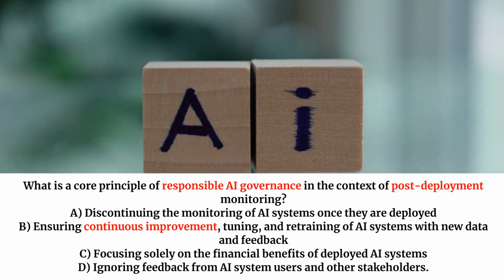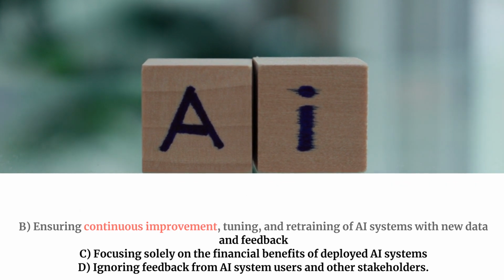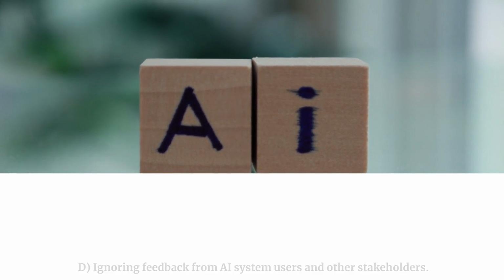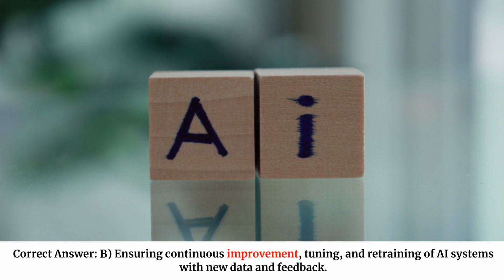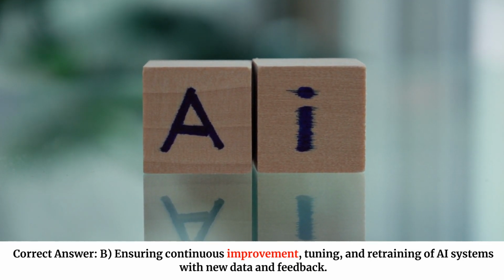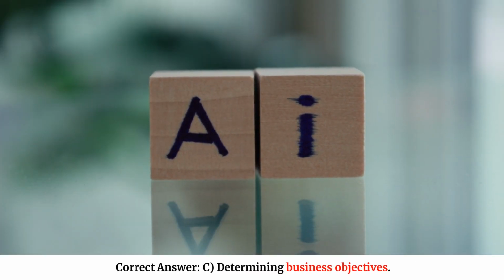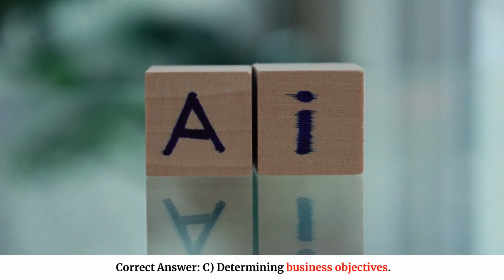Focusing solely on the financial benefits of deployed AI systems. D. Ignoring feedback from AI system users and other stakeholders. Correct answer. B. Ensuring continuous improvement, tuning, and retraining of AI systems with new data and feedback. Correct answer. C. Determining business objectives.